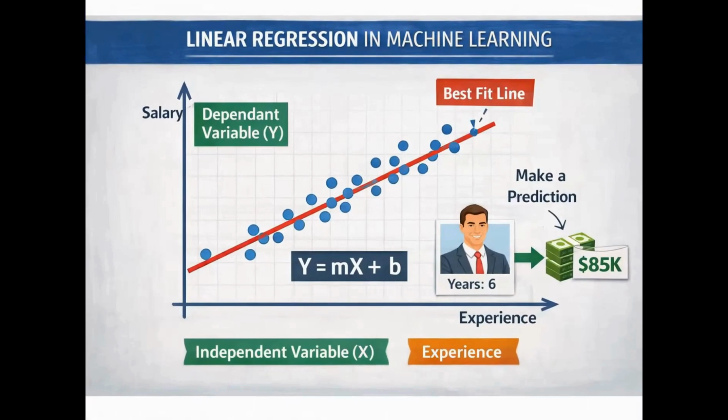One of the common algorithms is linear regression. Linear regression is a method used in machine learning to predict a value based on a relationship between two things. The key idea is to draw a straight line, the best fit line, through the data points so we can make predictions. Each dot represents real data and the line is our prediction model.